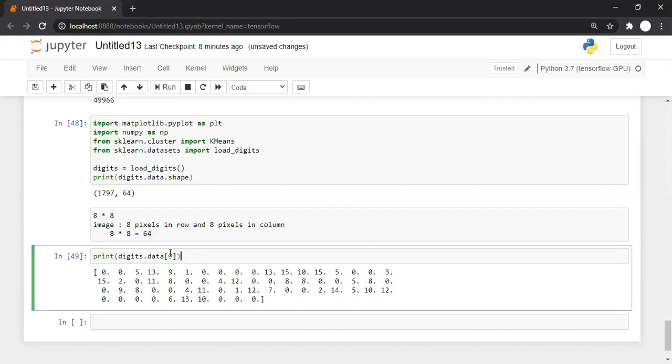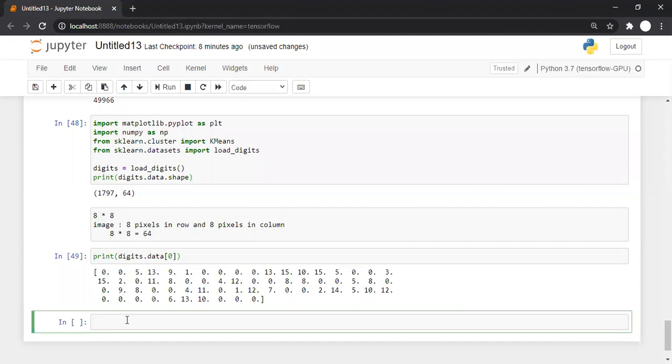Okay, good. So now let us apply k-means clustering on it. We'll first create the object of k-means. K-means is equal to KMeans, and the number of clusters that we want is 10. Why do we want 10 clusters? Because there are 10 digits: 0, 1, 2, 3, 4, 5, 6, 7, 8, and 9. That's why we want 10 clusters.